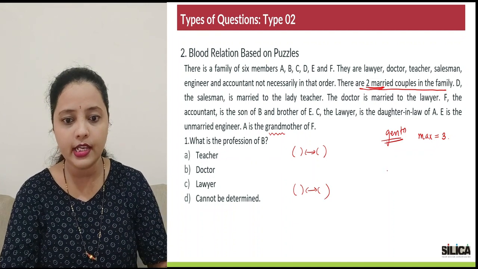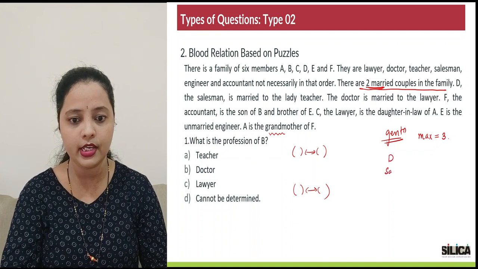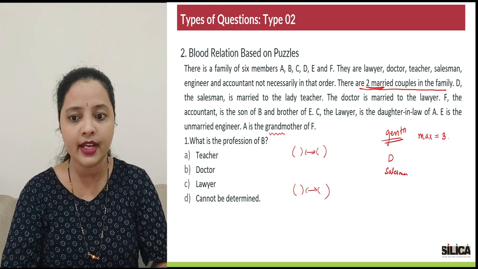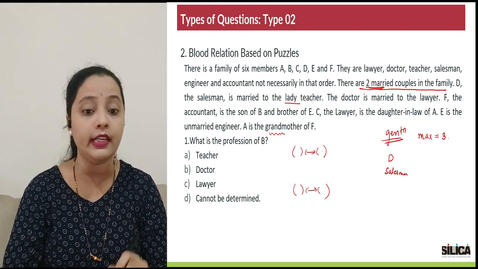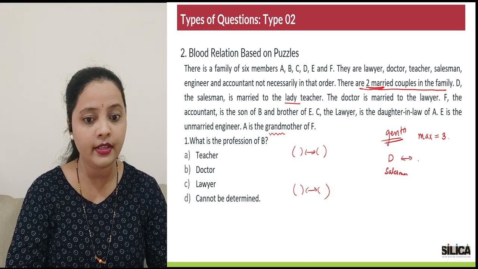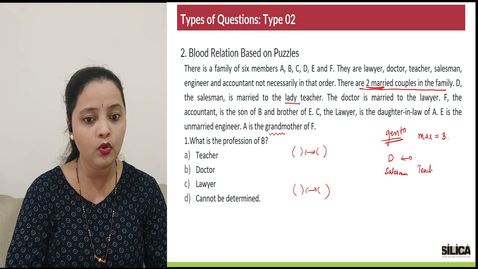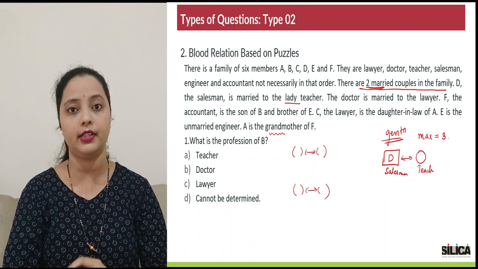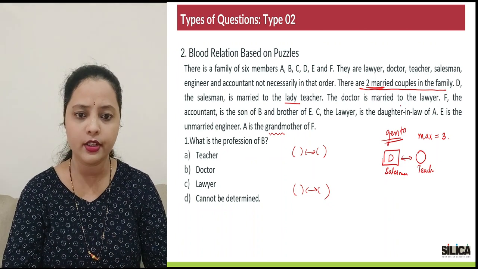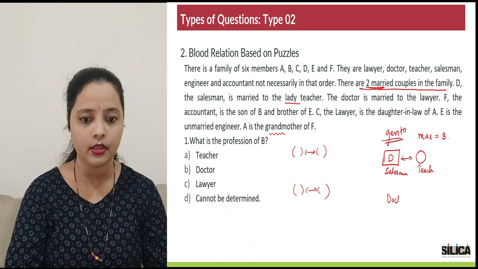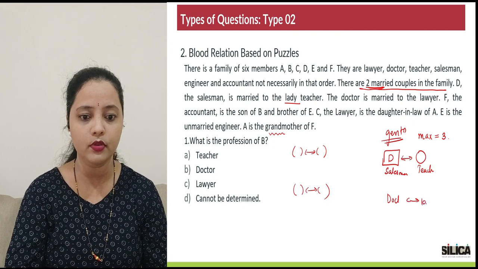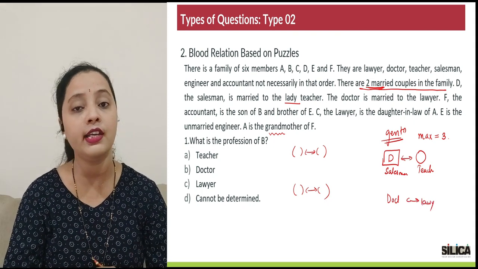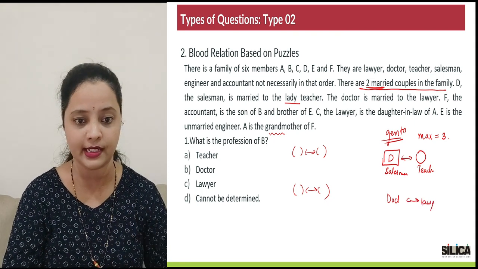It says D, the salesman, is married to a lady teacher. So D is married to a teacher who is a lady. So that means what? D would be a boy. That is how we decide. Next, the doctor is married to a lawyer. So we actually get the professions of both the couples that are there.